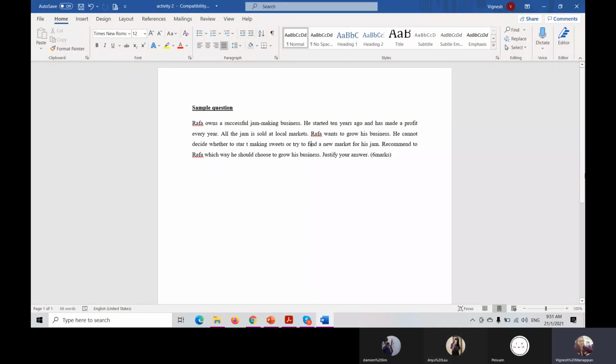So he has a well-known reputation for the jam making business, correct? So maybe he can find a new market for jam and also attract more customers. Because when he starts making sweets, maybe it will cause risk for him, correct or not?